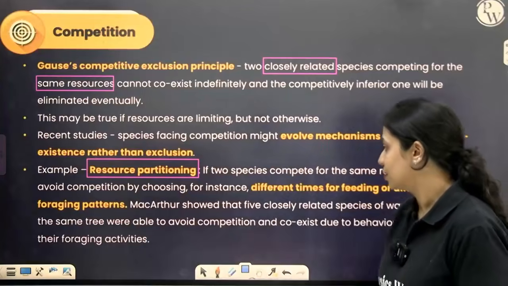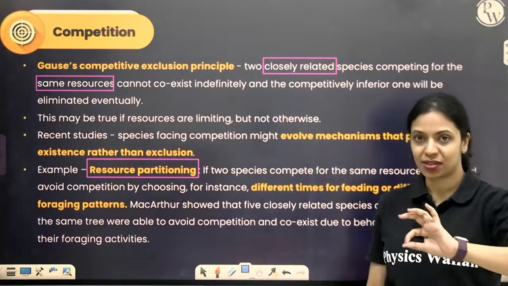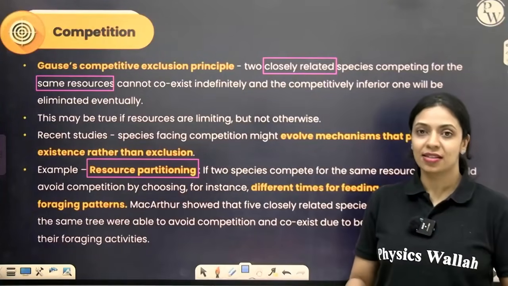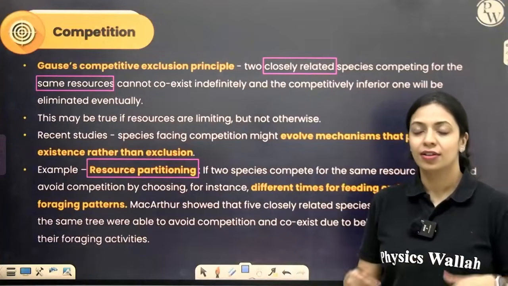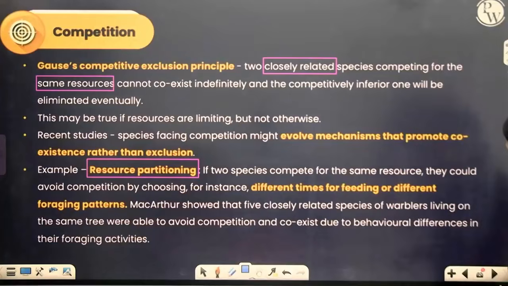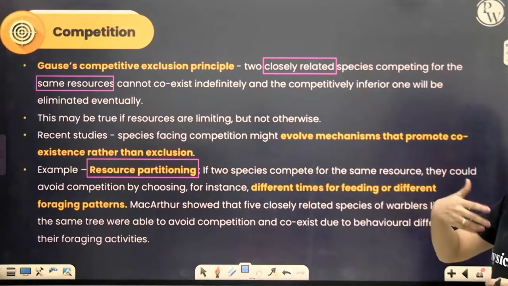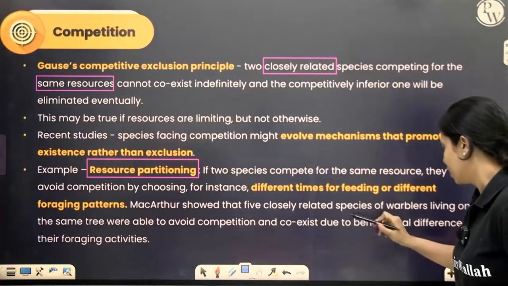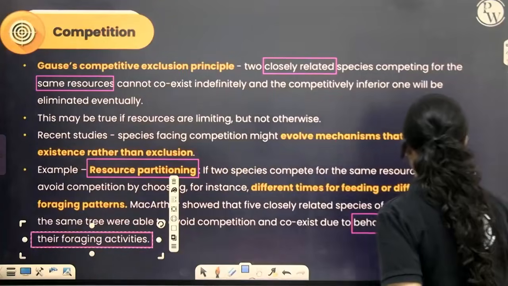Okay, so MacArthur is a person who showed us that five closely related species of a type of bird called warblers could coexist on the same kind of trees despite having to share a common resource. Okay, how did they manage to stay together and coexist despite being dependent on the same resource? We'll understand. That is because of behavioral differences in their foraging activities. I'll tell you what exactly happened.